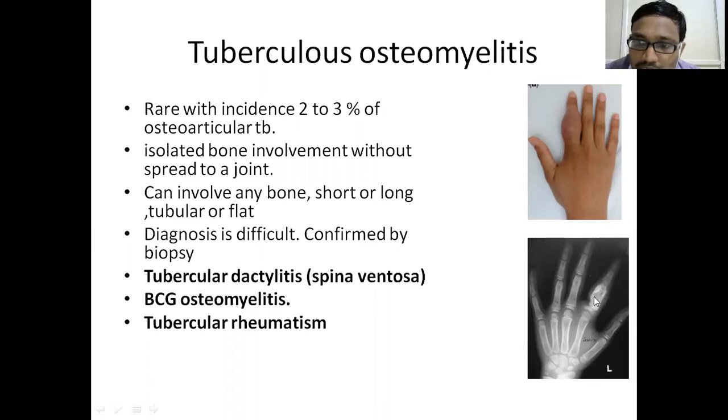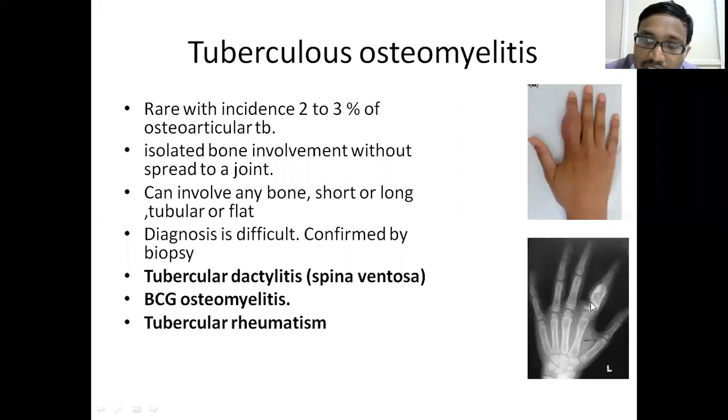Look at the radiograph picture. There is a lytic lesion, but the sclerosis is more, the periosteal reaction can be seen, and soft tissue swelling is seen. Tubercular dactylitis is very rare. Here lysis is less; in tubercular osteomyelitis, lysis is more.